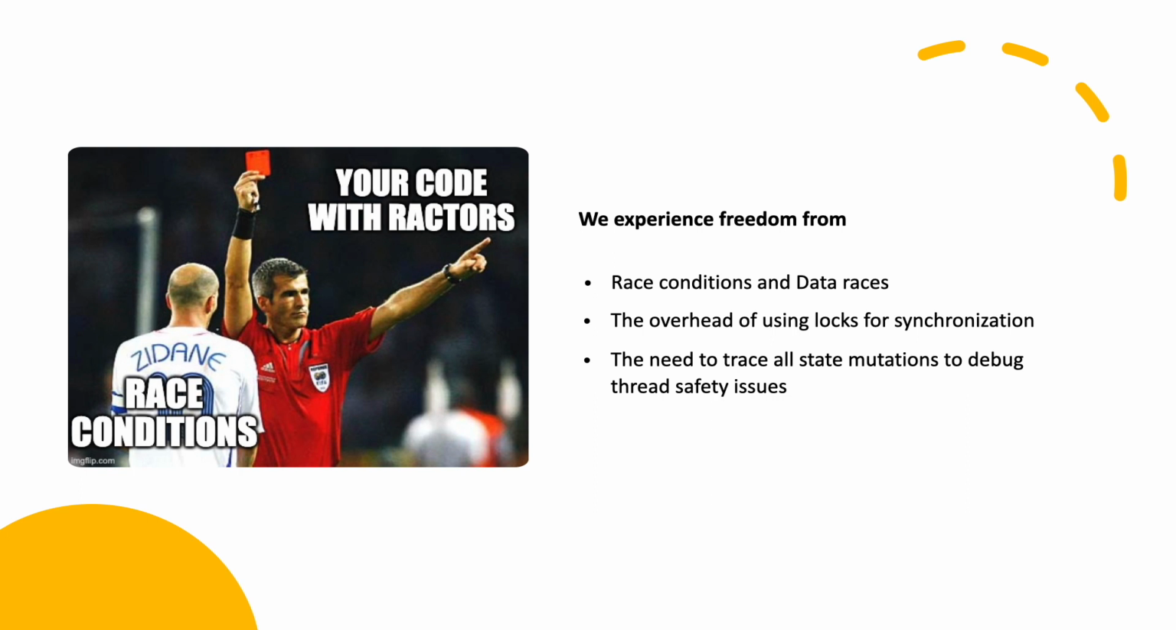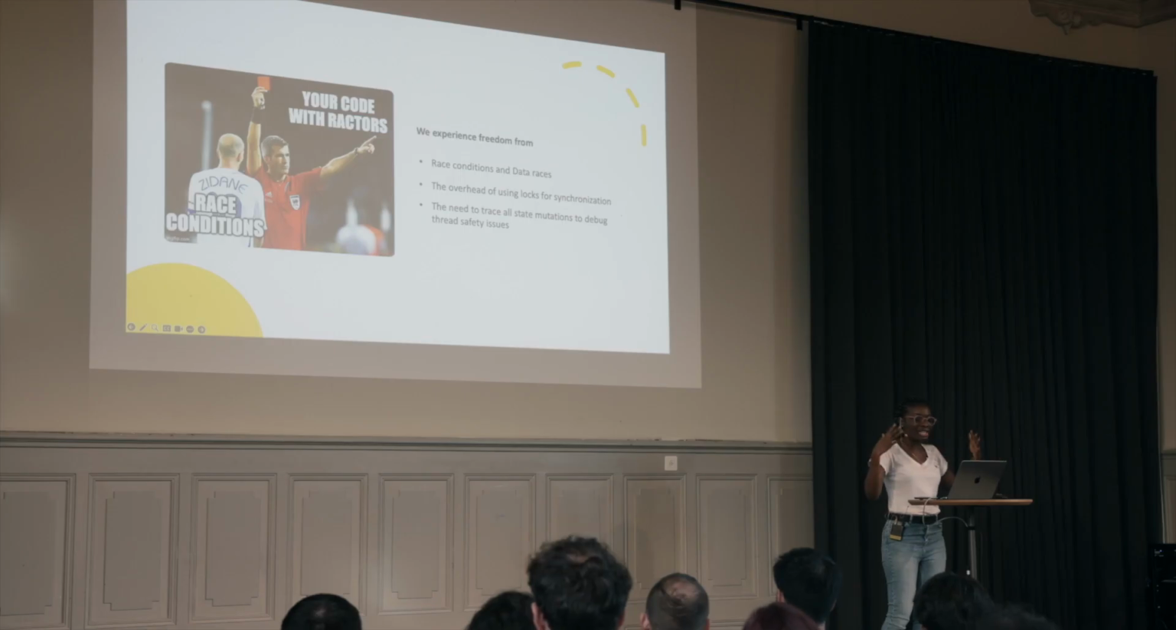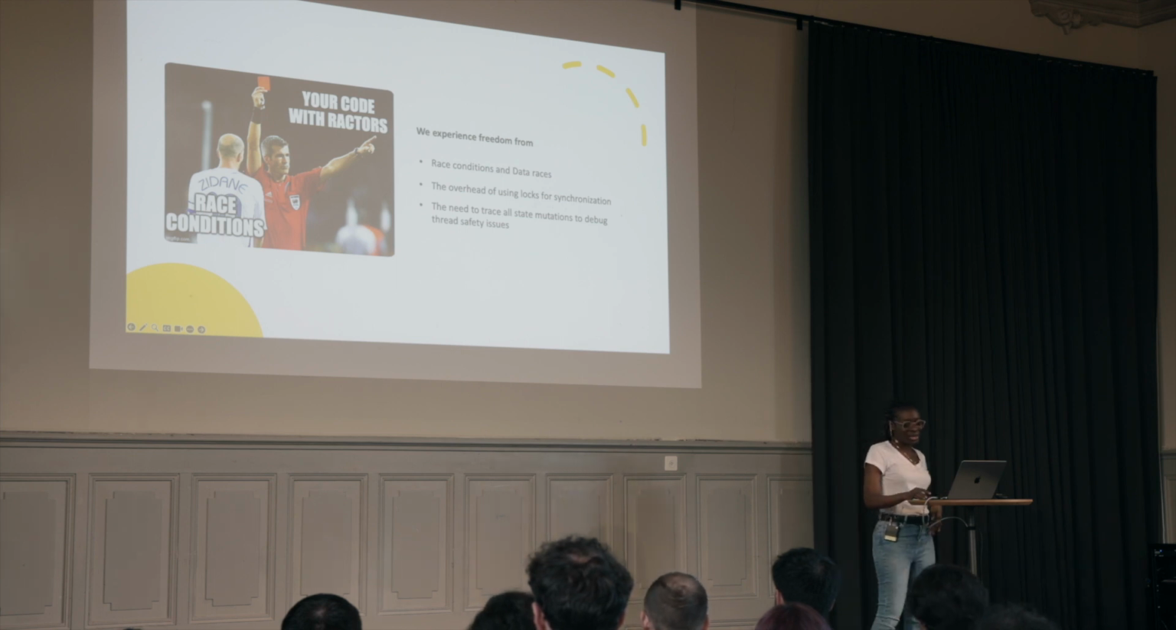Thirdly, we do not need to trace all state mutations to debug thread safety issues. The state of Ractors is private to them, so you cannot mutate it. So if you have any issues, you can focus on shared states. This is where it's all happening. Right here, focus our energies in one place, and we don't have to try to trace all of the places where state mutations are happening.